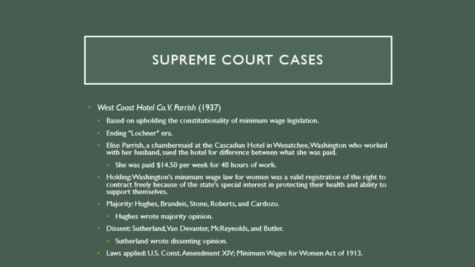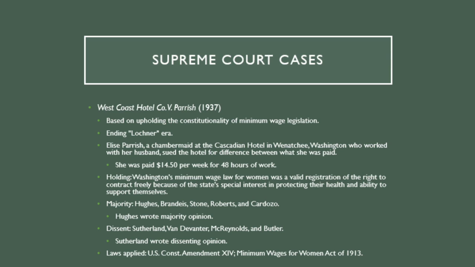The trial court used Adkins as precedent and ruled for the defendant. Then the Washington Supreme Court, taking a direct appeal, reversed the trial court to find in favor of Parrish. The hotel appealed, and then it went to the Supreme Court.